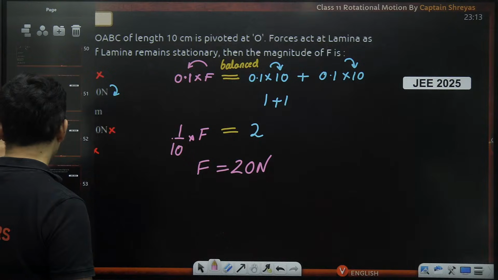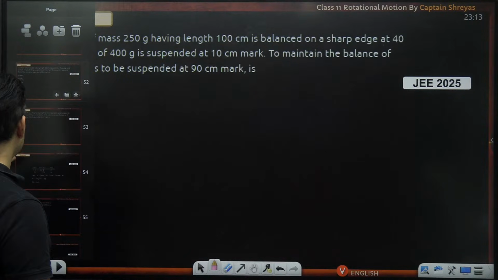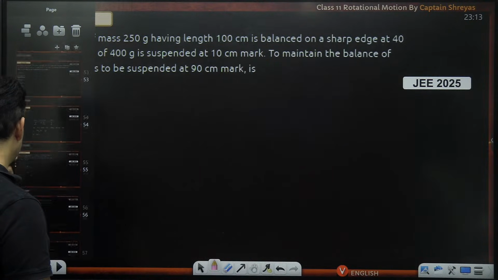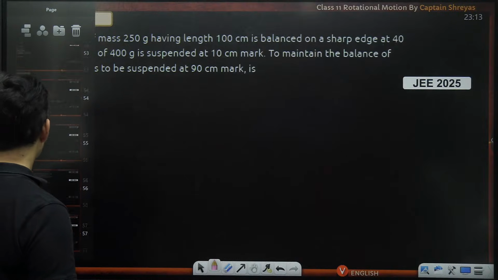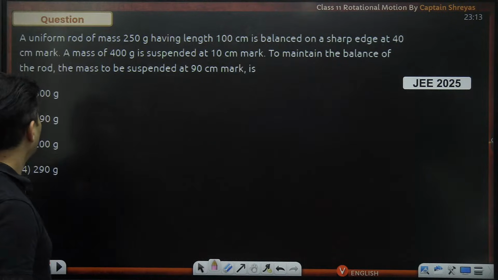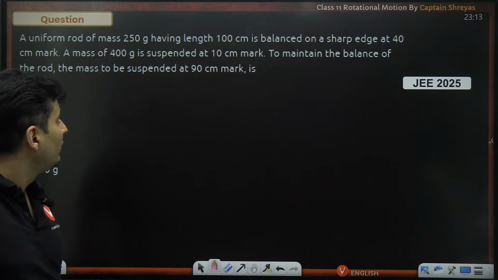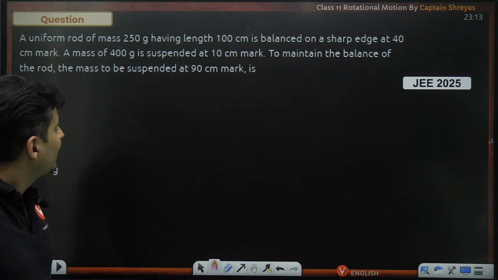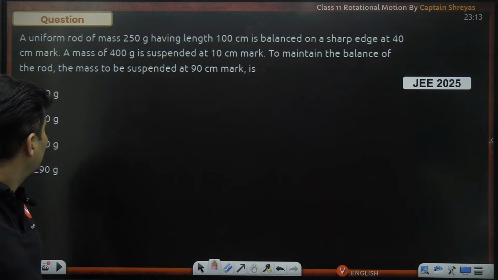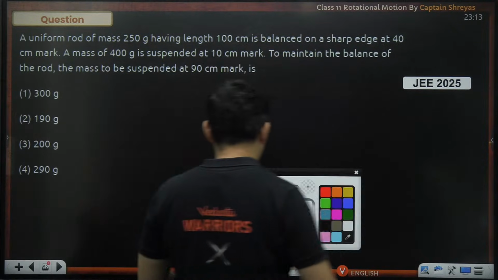Okay. Now, let's do a particular question like this. These are some interesting questions. A uniform rod of mass 250 grams having some length is balanced on an edge. A mass of 400 grams is suspended to maintain the balance of the rod. The mass suspended at 90 centimeter mark is how much?